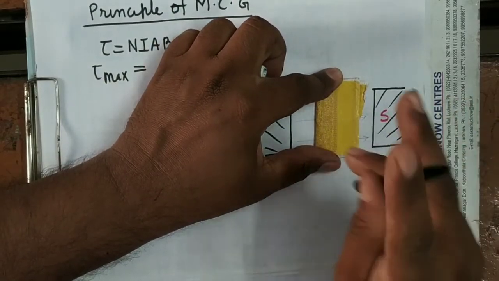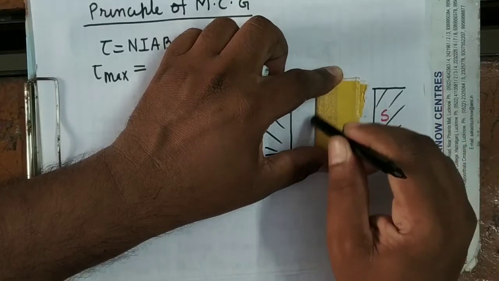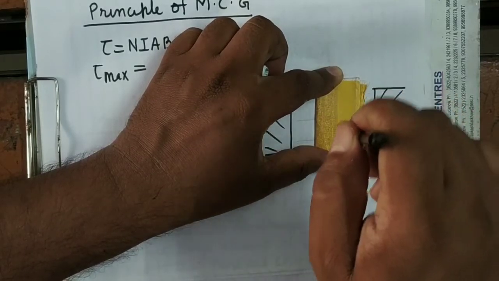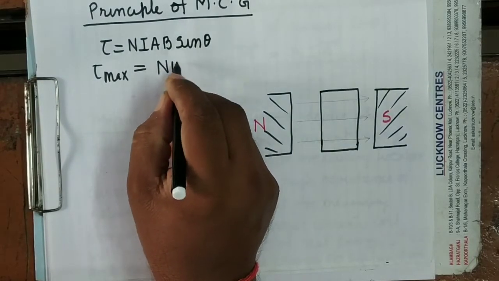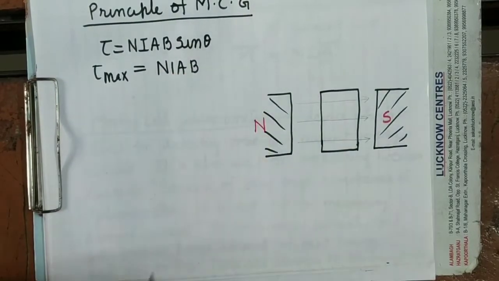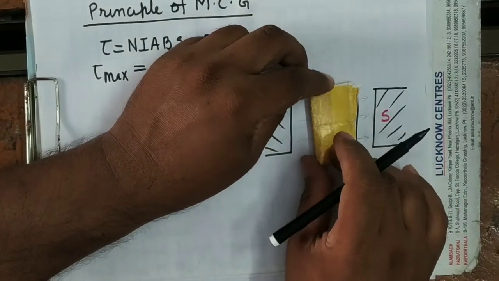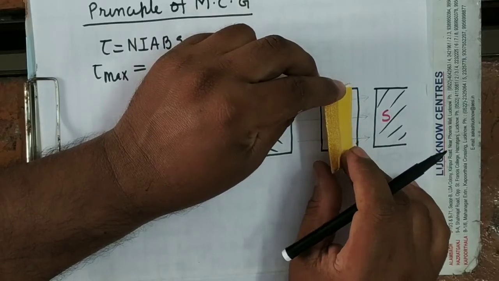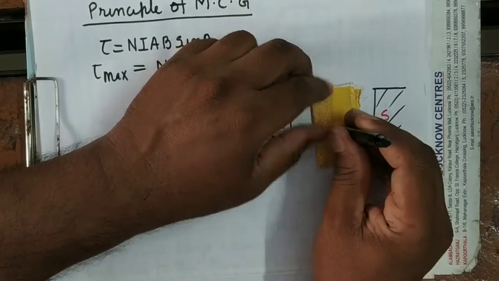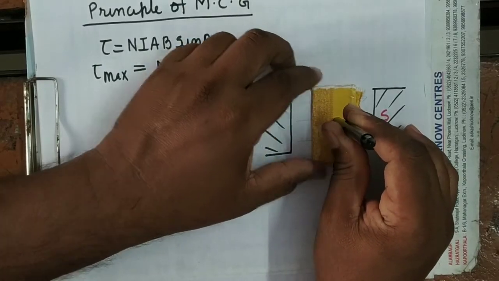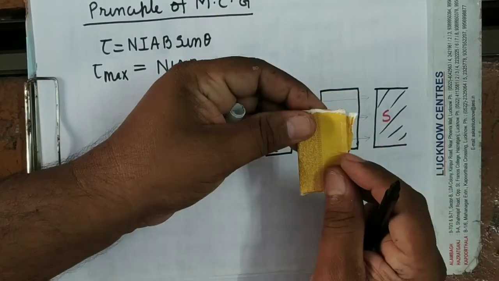This is the magnetic field, and the magnetic moment is this, because this is the current carrying coil, carrying current like this. Theta will be 90, so tau max will become NIAB. It's clear. When the torque acts upon it, it will rotate. And as soon as it rotates, what will happen to the normal on the plane of the coil? You can see here the normal is this. When the coil rotates, suppose the coil takes this position.